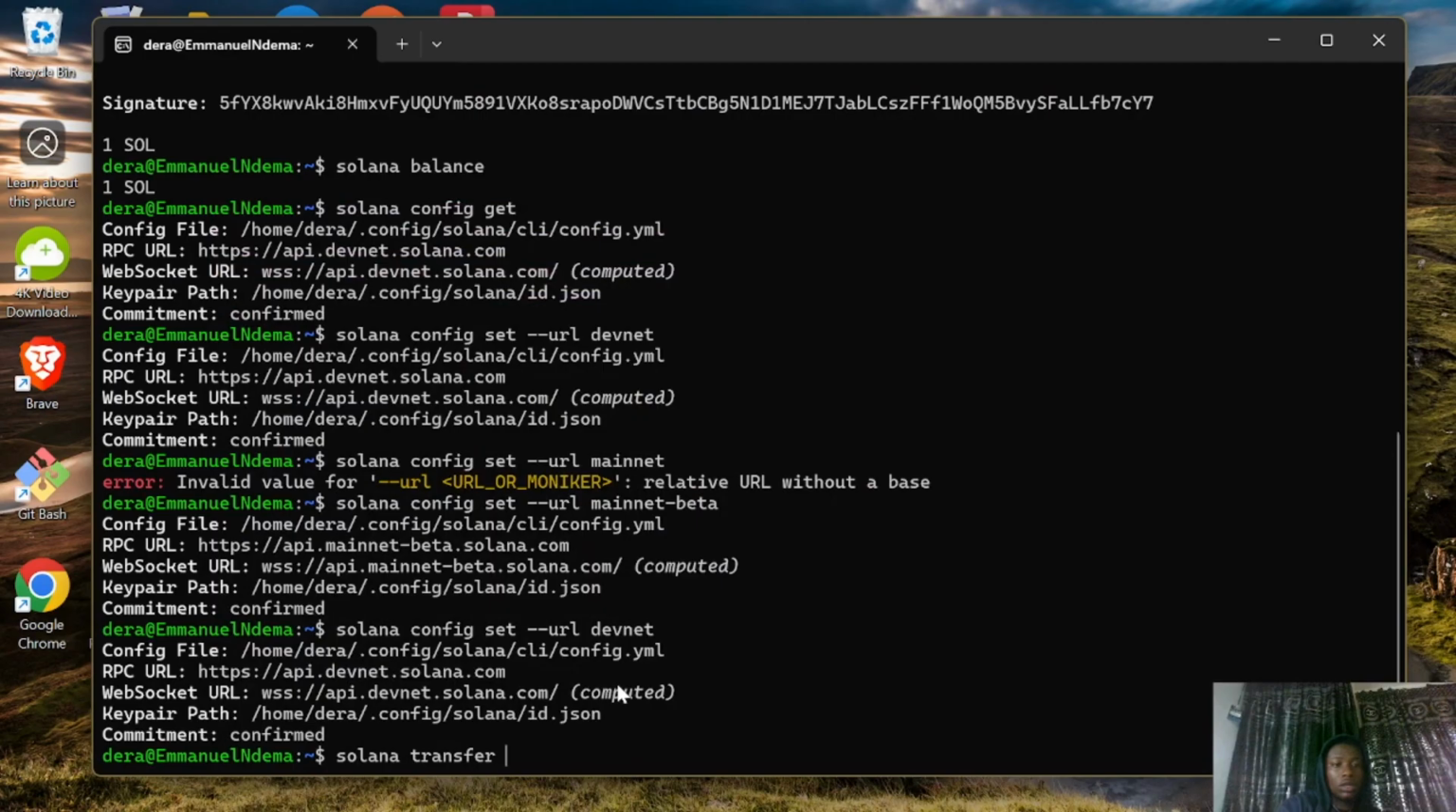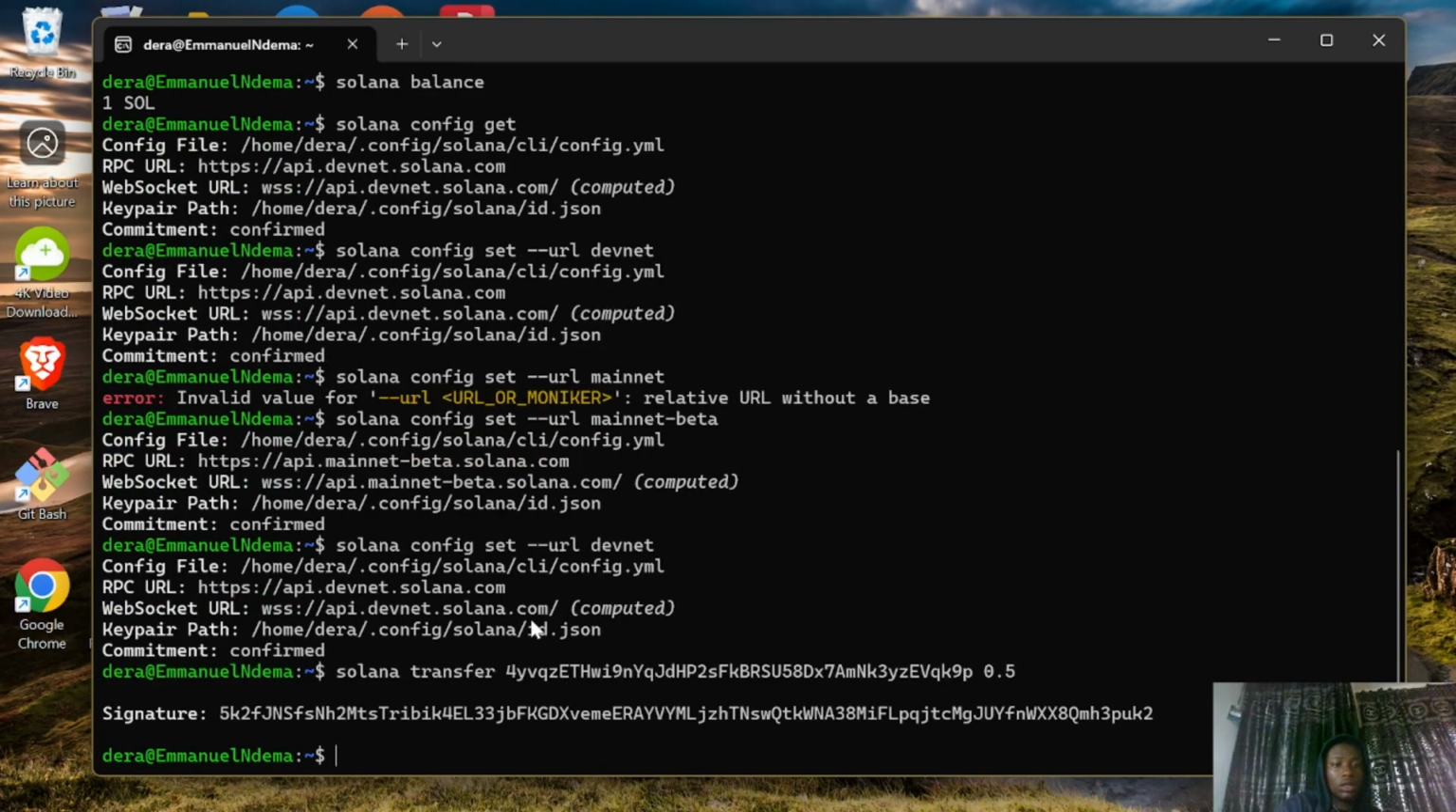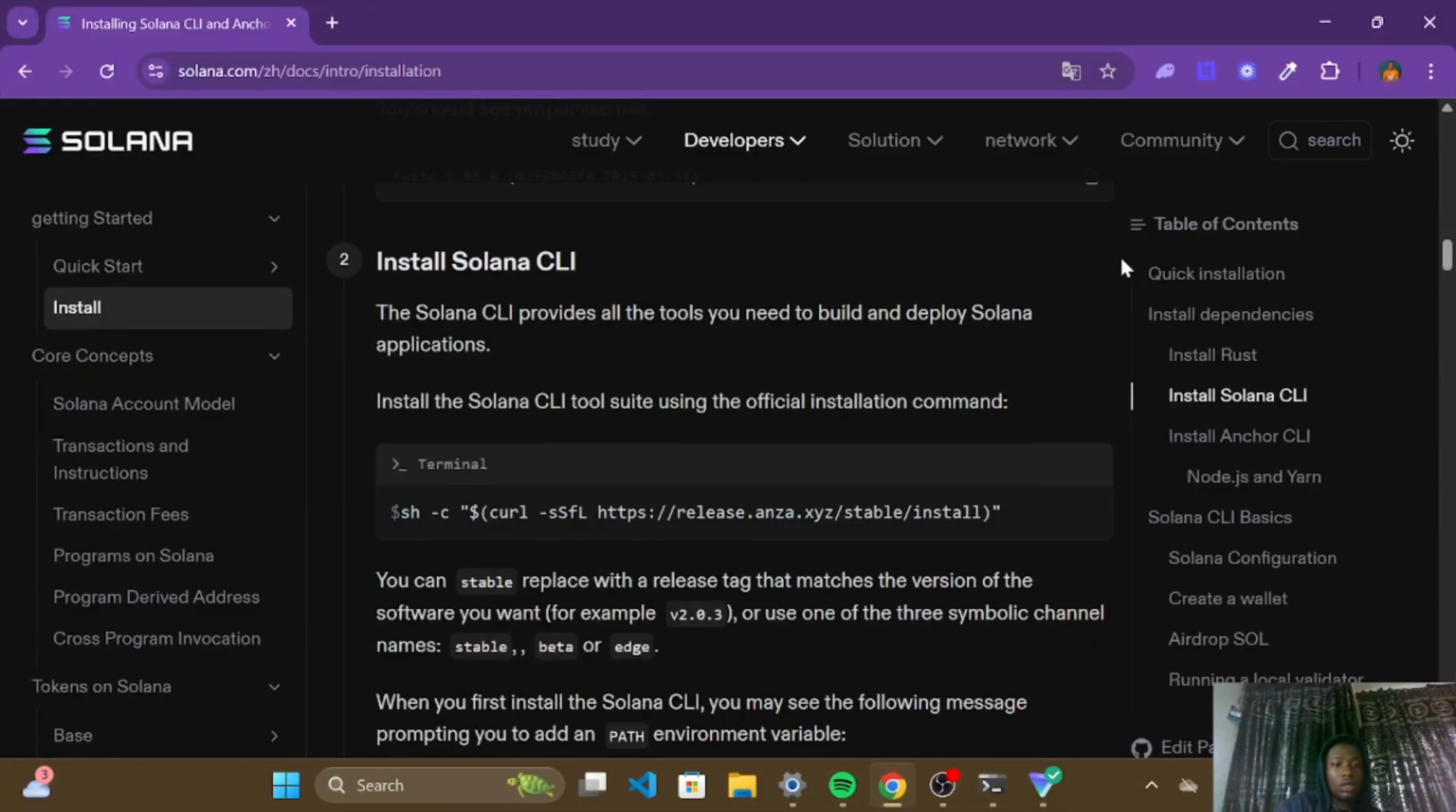0.5 Sol. So solana transfer, and then here is the address, right? You have to right click to paste the address, and then the amount 0.5 Sol. If you have more than one Sol, you can transfer one Sol, more than one Sol. And here we go. And as you can see, it's finalizing the transaction, and you can see the signature which shows that it was successful.